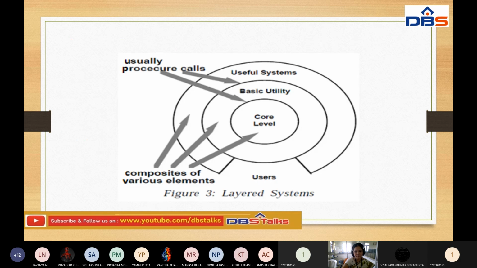Usually there are process calls and a composite of various elements: useful systems, basic utility, core level, and the hardware. These are the different types of layers we have in a layered system. Users communicate with this system with the help of these layers, down to the core objects. This is an example of a layered system.